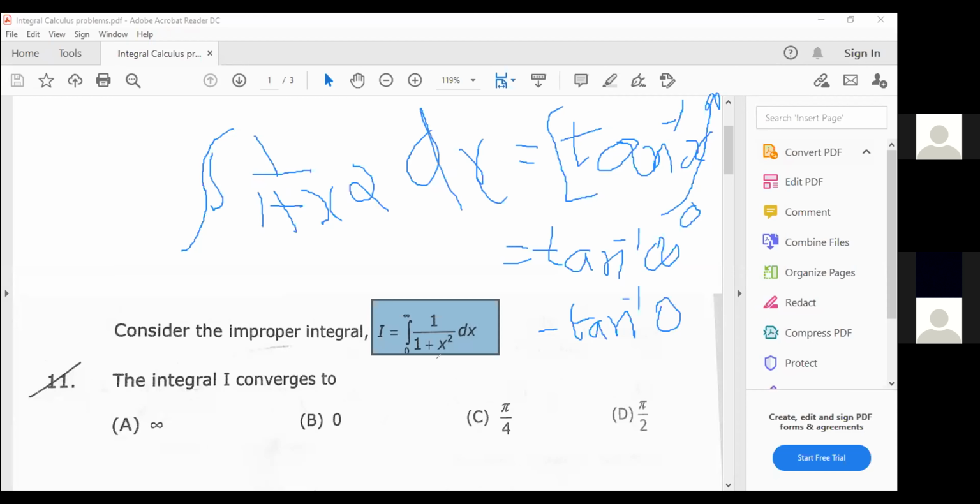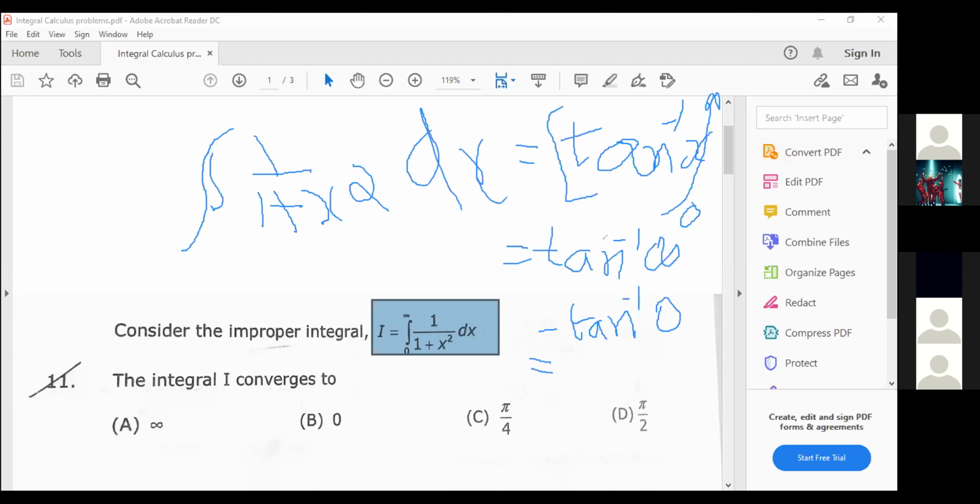What is the value of tan inverse of infinity? 0, sir. Tan inverse of infinity is 0.